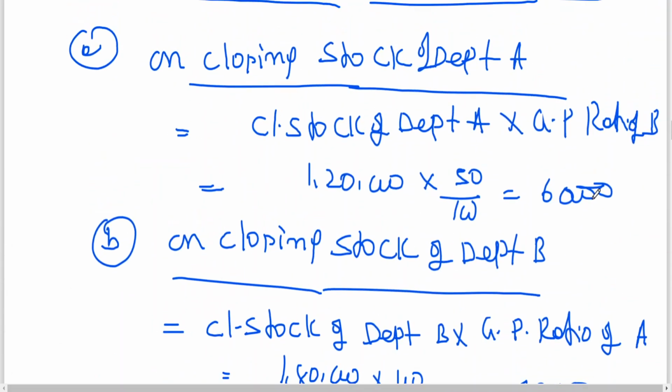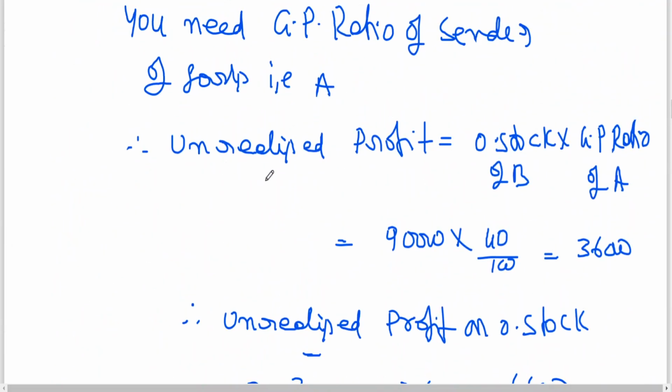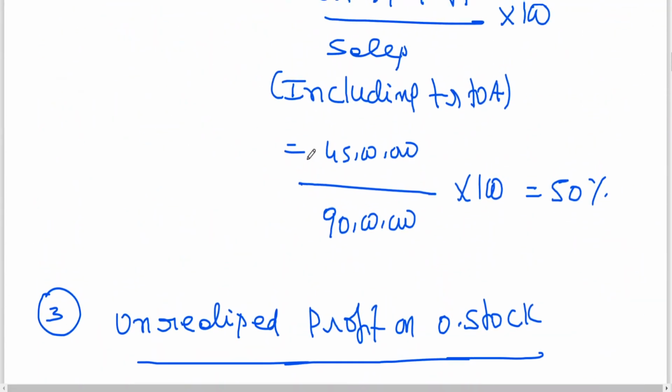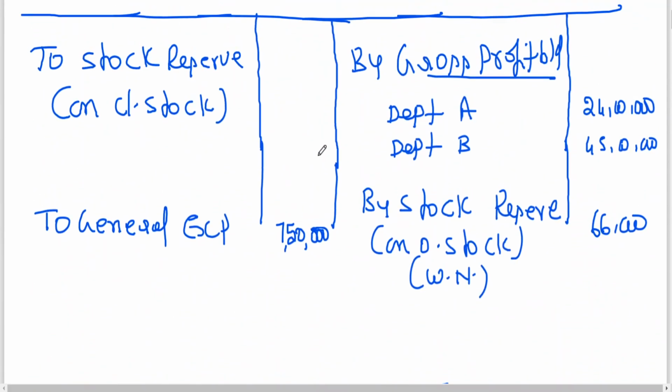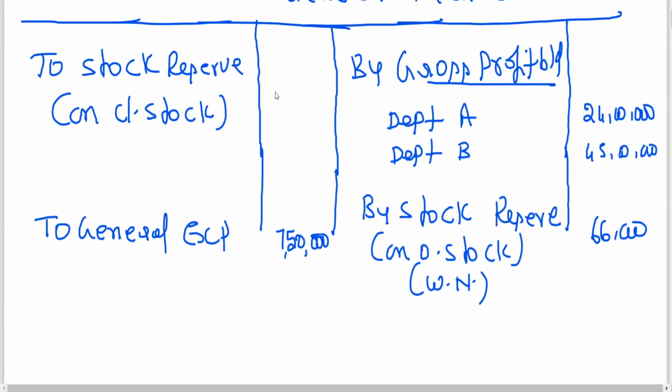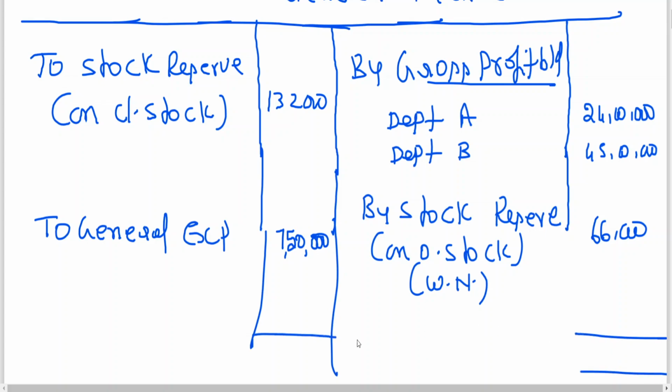This will be taken to where? General P&L account. Now you can find out profit or loss. Right side is showing more, obviously. You'll be getting the profit.